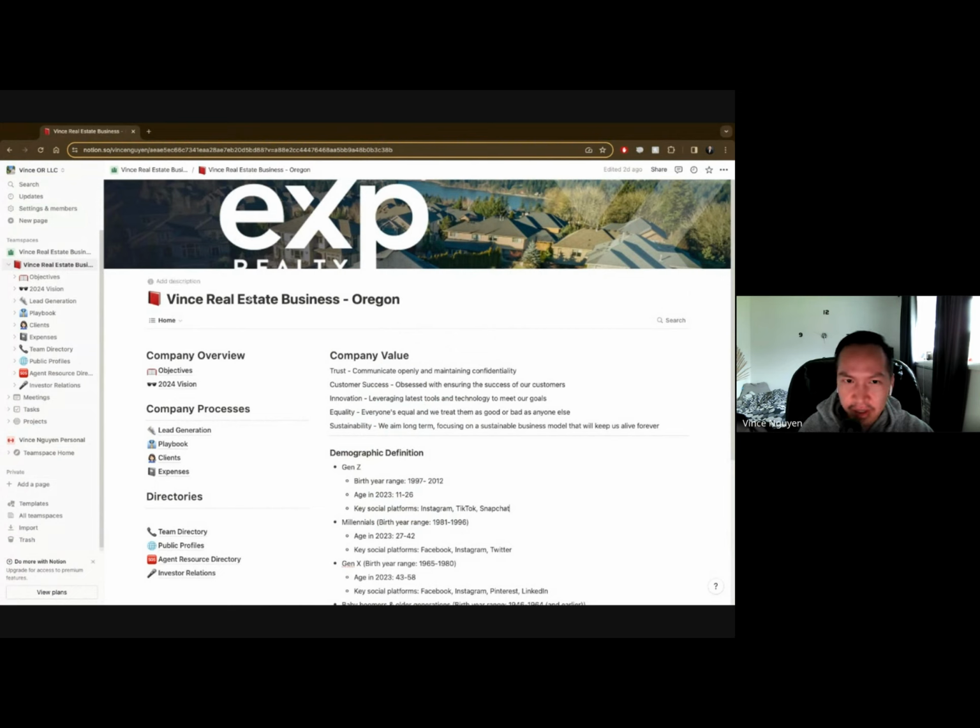So this is my business, this is my business for real estate. I outlined it on the left side, and this page I outlined for company overview. I have objectives, I have the 2024 vision. For the processes, I have lead generation, I have the playbook, I have a list of clients, and I have all the expenses associated with my business. And then I have the team directory.